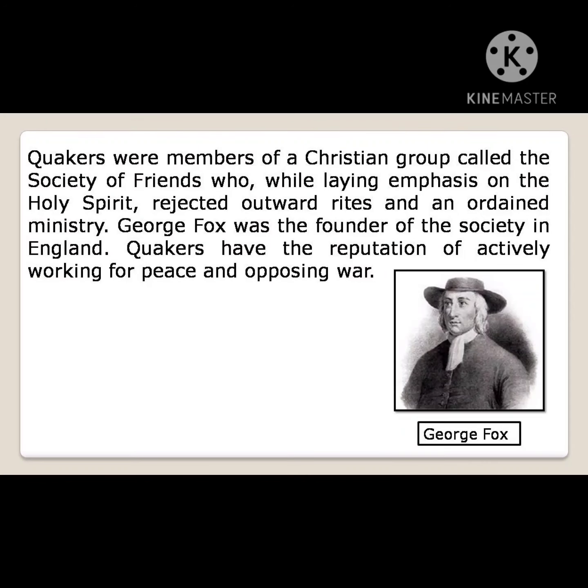George Fox was the founder of the society in England. Quakers have the reputation, that is, fame or good name, of actively working for peace and opposing war.